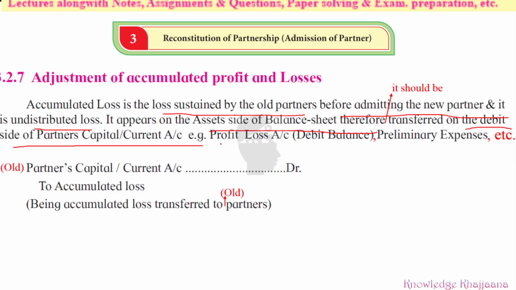Okay, and profit should be credited to the partner's capital. For example, the drawings are shown on the debit side of the partner's capital or current account. Similarly, the loss is transferred to them, to their debit side.